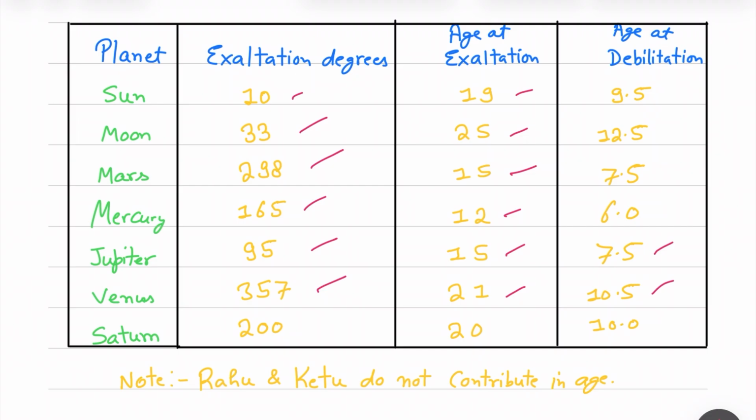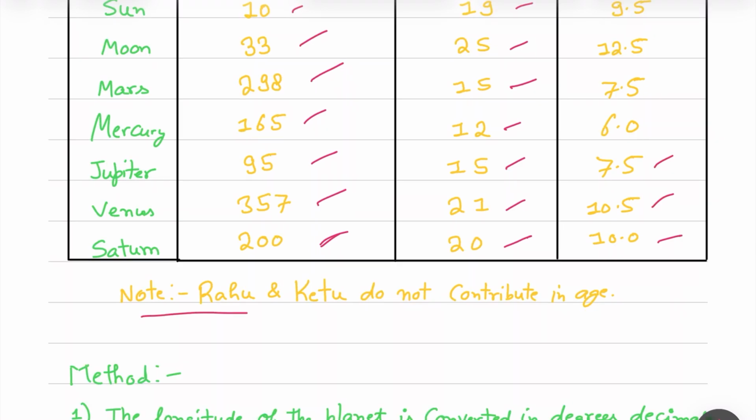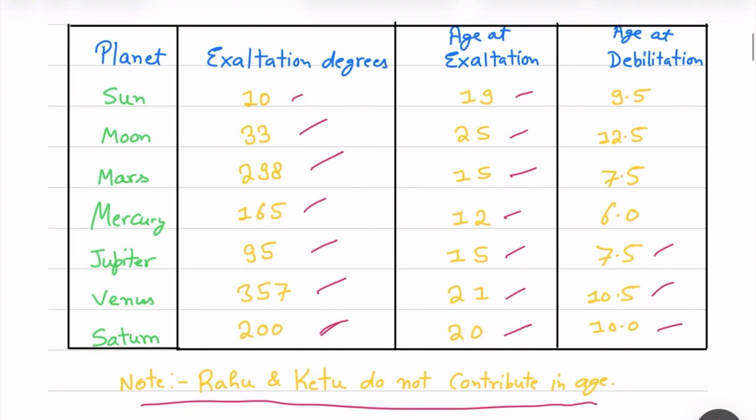Similarly, Saturn exalts in Libra at 20 degrees, so it is 200 degrees. The age granted is 20 at exaltation and at debilitation it is 10 years. So note that Rahu and Ketu do not contribute to age. Now we know the maximum age granted by each planet at its deepest exaltation degree. So let us understand the steps to calculate Pindayu.